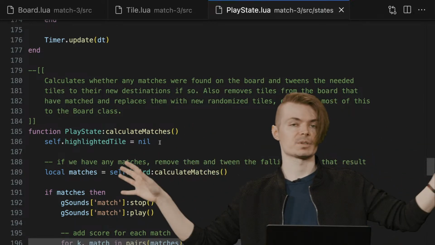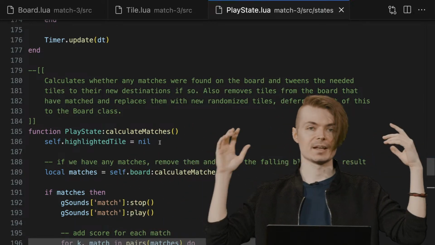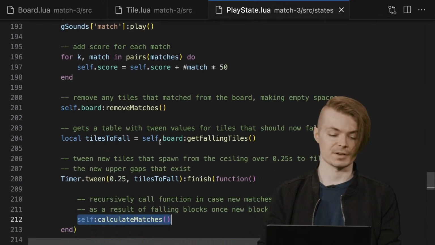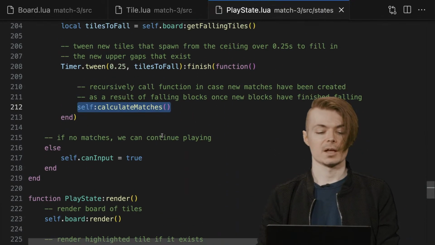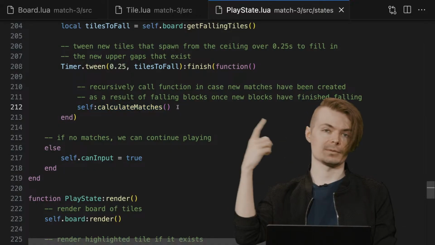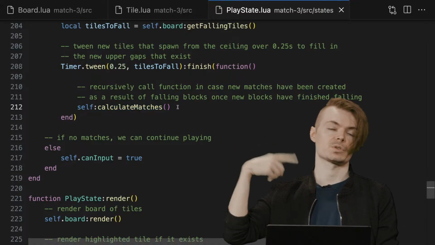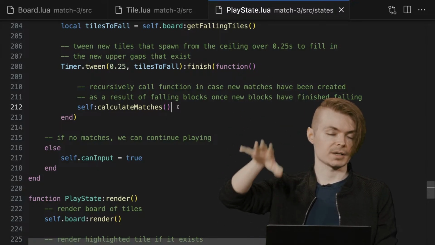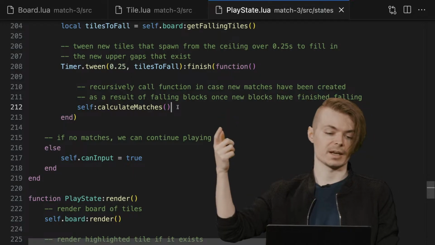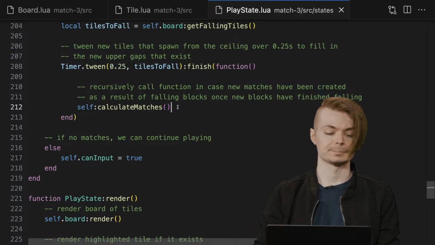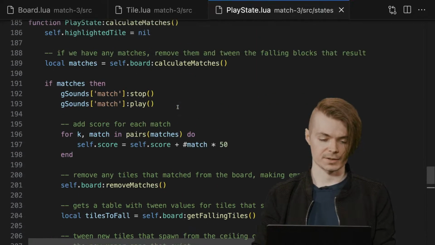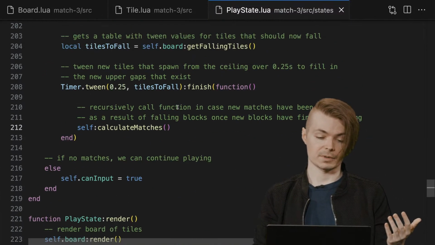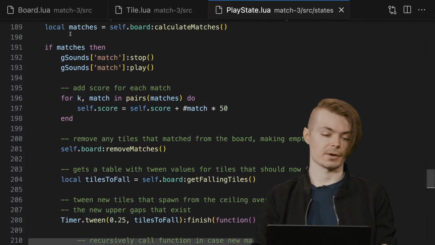And sometimes, again, some of the most fun you have in these kinds of games is just putting together a smart match that gives you a ton of points and just kind of ricochets and does all this stuff. But that's essentially how we're achieving this sort of infinitely processable swap operation. It's going to calculate the matches, get all the falling blocks, do all that stuff, and it's going to call itself again if it needs to, if there are matches that have to actually process. So the first step, the main step in calculate matches is going to be the actual board's calculate matches.